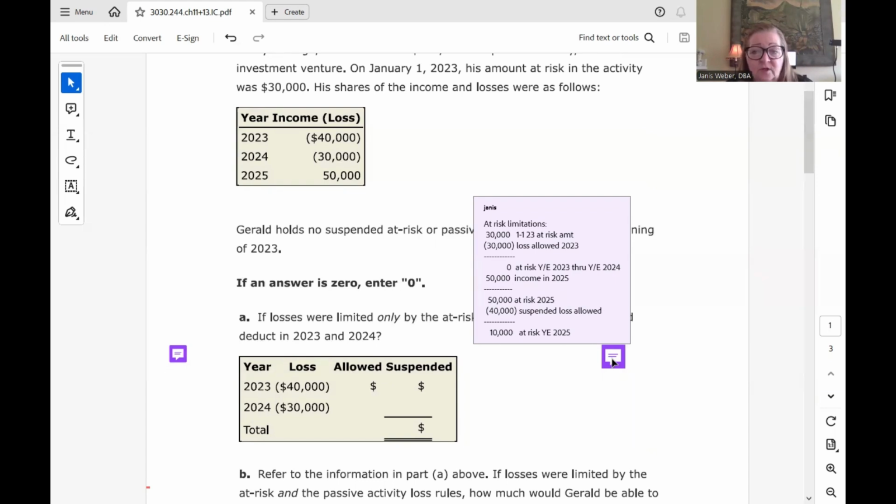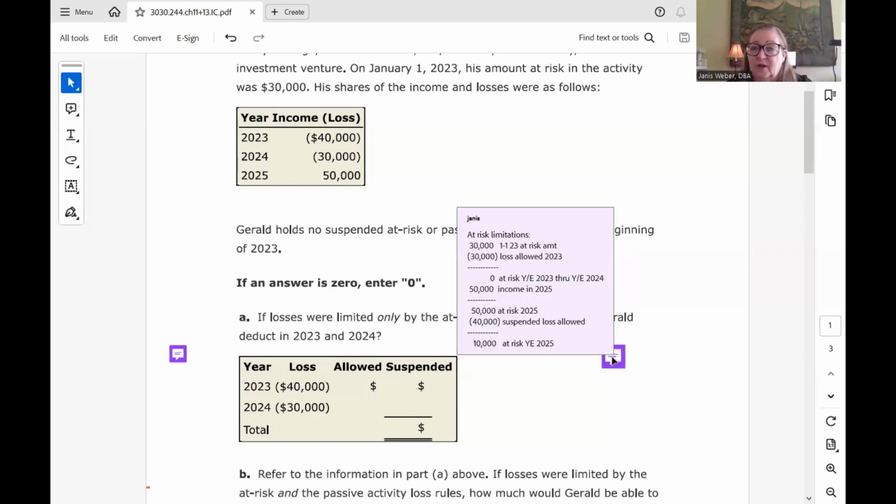But in any case, in these problems that we're dealing with, the at-risk and basis are aligned. So we have 30,000 at risk at the beginning of the year. We took a loss to wipe all of that at-risk amount. And so no more at risk at the end of 2023. And there won't be any more amounts at risk until the income shows up in 2025. And that will increase the at-risk amount back up to 50,000 so that we can deduct the suspended losses that we were not able to take in the previous years. So then at the end, we wind up with a $10,000 at-risk amount. They're going to ask us this in the questions as we go along.